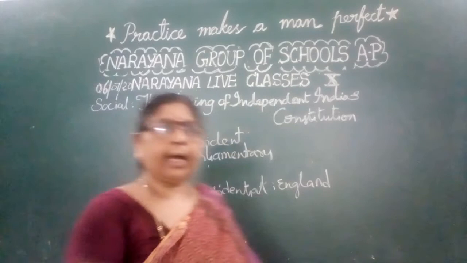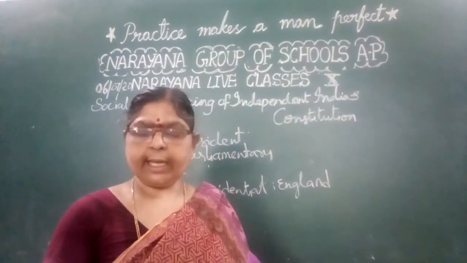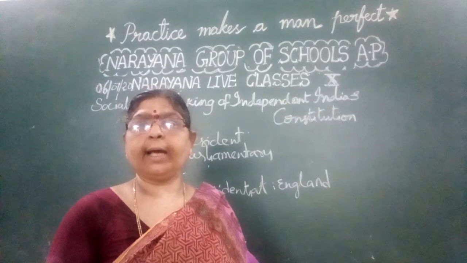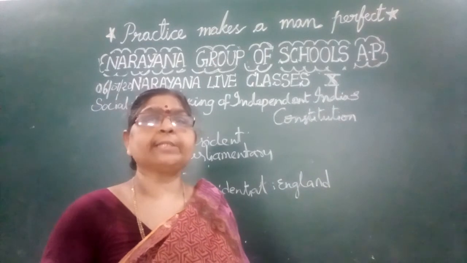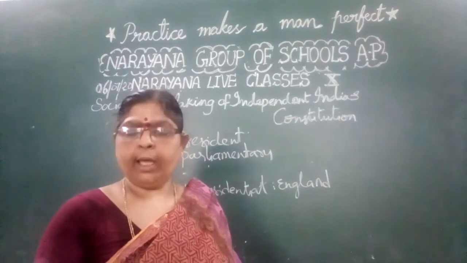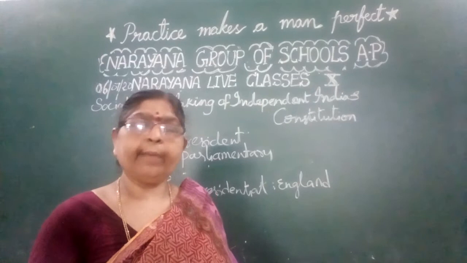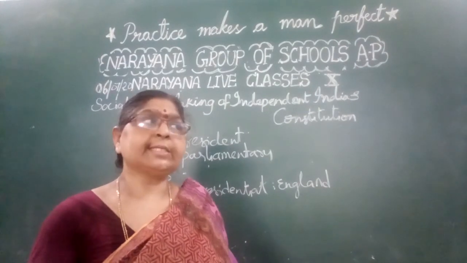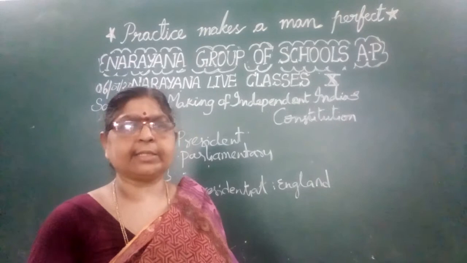Now coming on to the next part. You have to understand the situation in the first pair, and based upon that the second pair has to be filled. The Indian president is assisted by whom? He is assisted by the Council of Ministers.